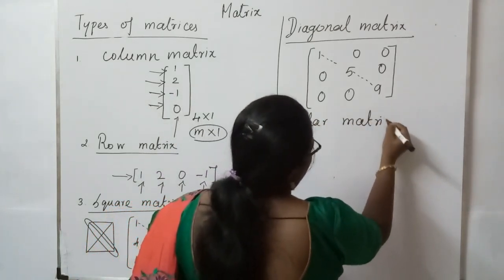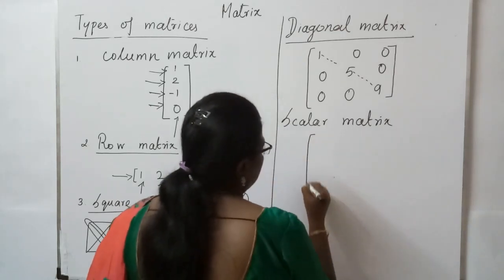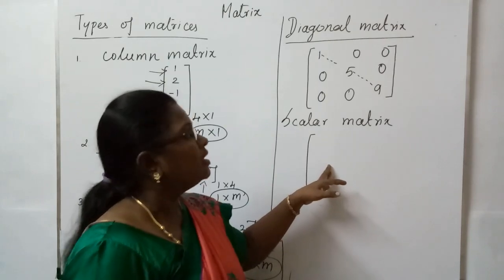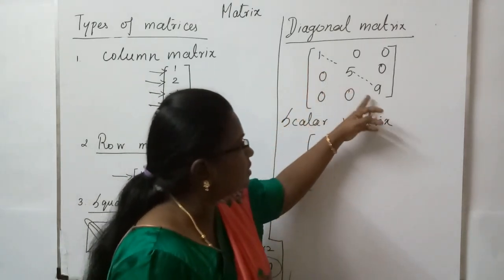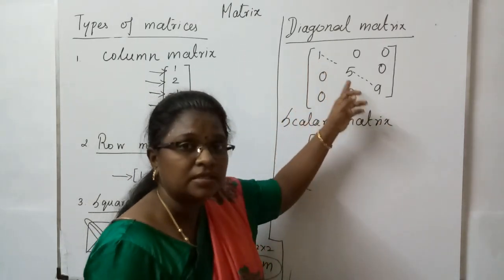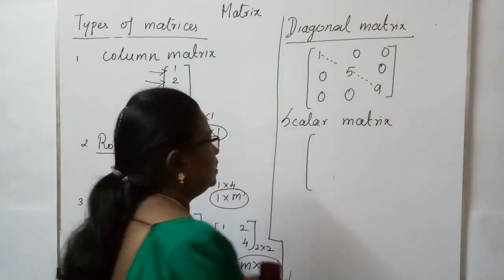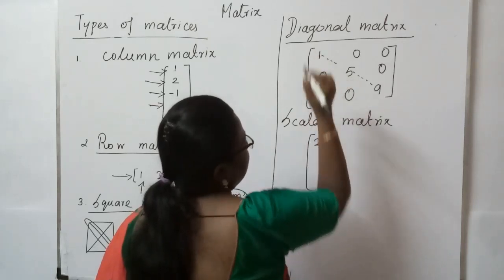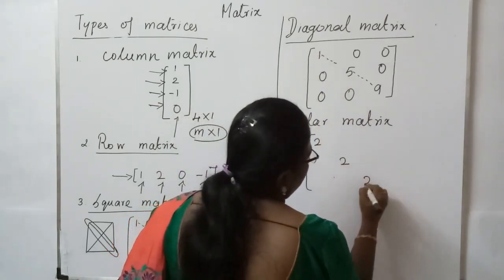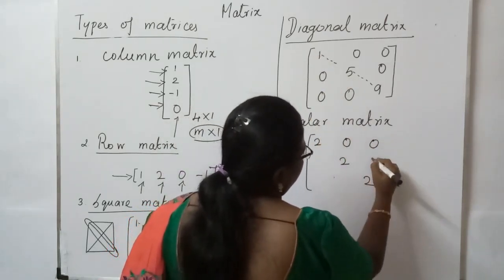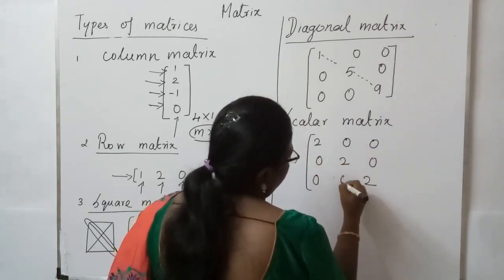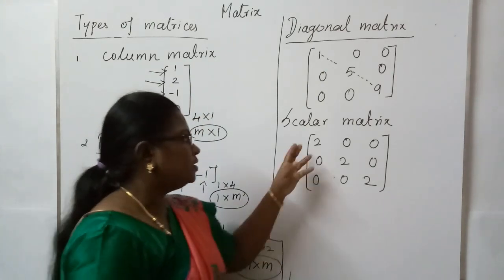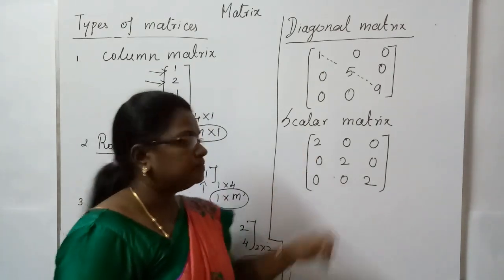Next one is the scalar matrix. See, a scalar matrix is also a diagonal matrix only, but you'll be having the values in the diagonal. The values which are there in the diagonal have to be the same. That is, suppose I am having 2 in the first diagonal position here, here also it should be 2, here also it should be 2. This is a scalar matrix. All the diagonal elements are the same.